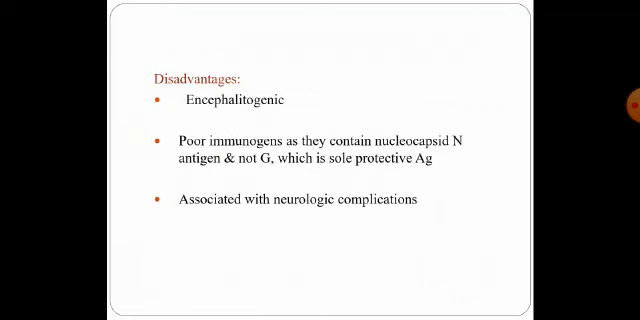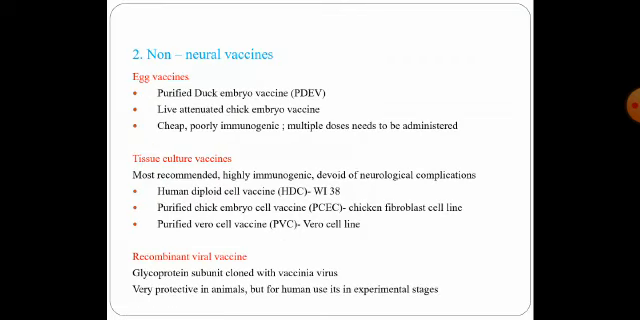Nowadays, these neural vaccines are not used because they have more disadvantages than advantages. The neural vaccines themselves are encephalitogenic; the vaccine itself can cause encephalitis in the injected individual. They act as poor immunogens as they contain more of the nucleoprotein N and not the glycoprotein G, which is supposed to be the protective antigen. It is also known to be associated with certain neurological complications. Therefore, they came up with the development of the non-neural vaccines, where nervous tissues are not used.